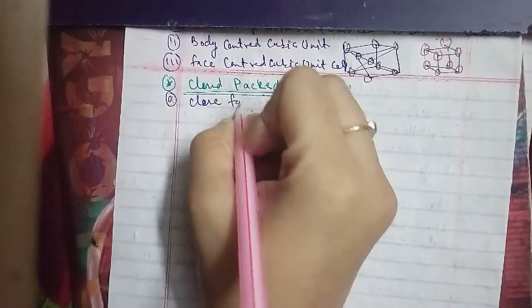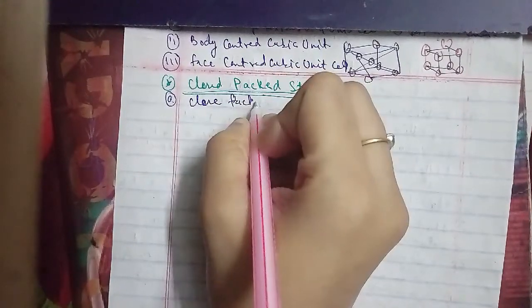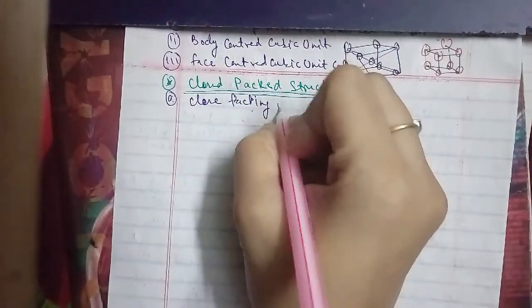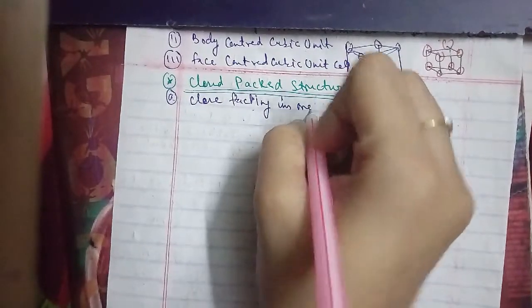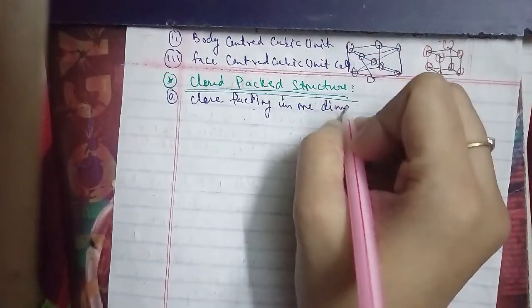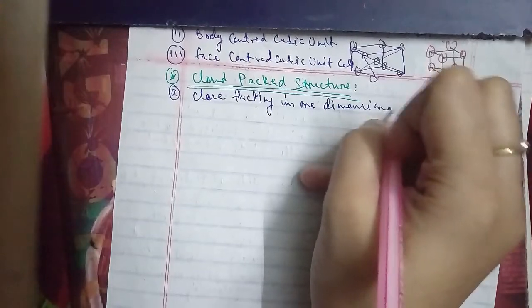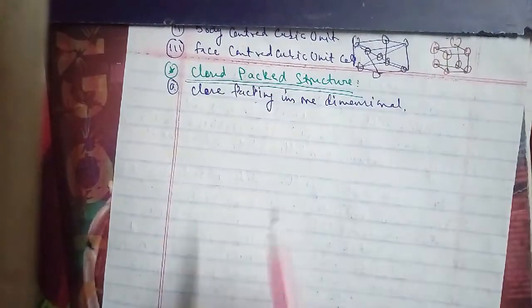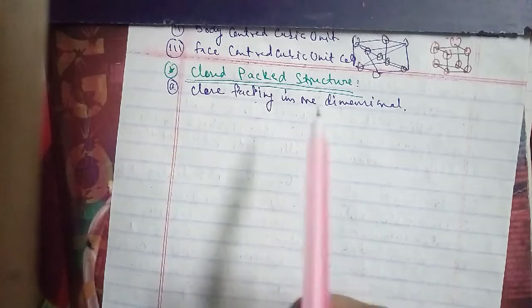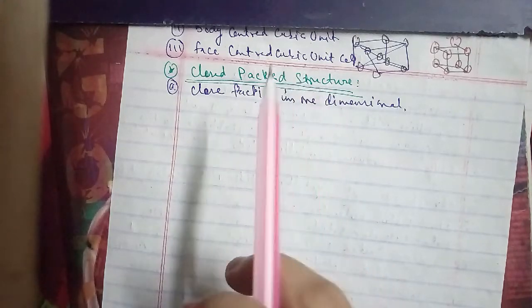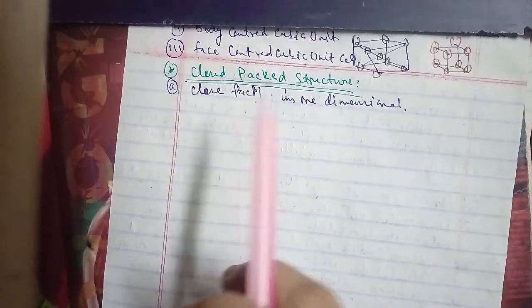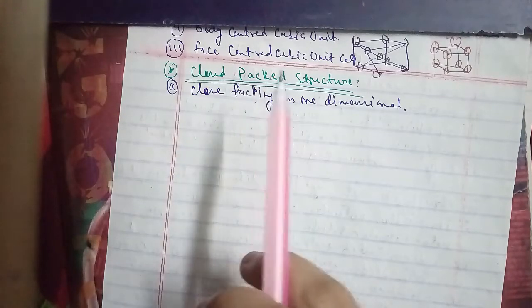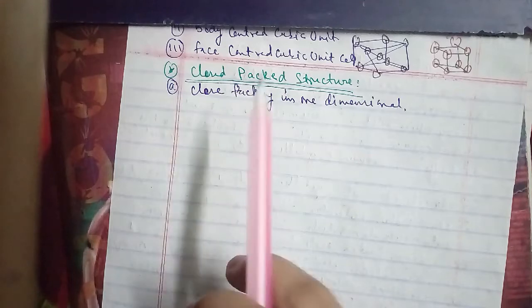Close packing in one dimension. There is only one way of arranging the spheres in a one-dimensional close packed structure, that is to arrange them in a row, touching each other.